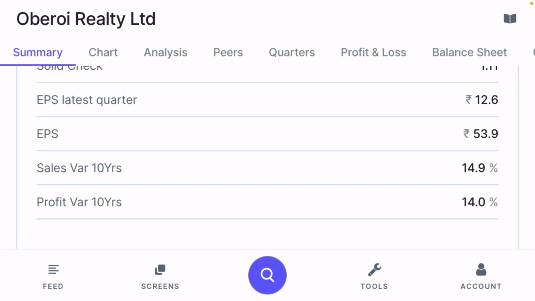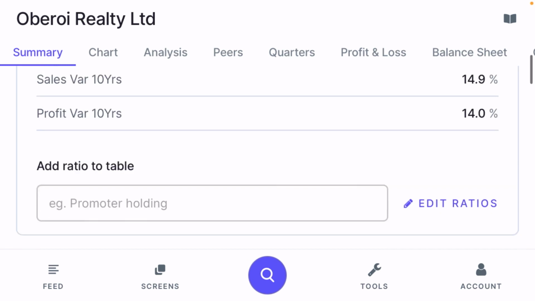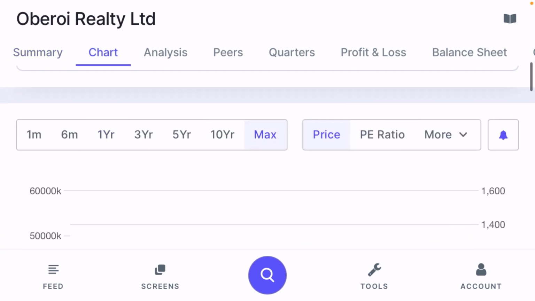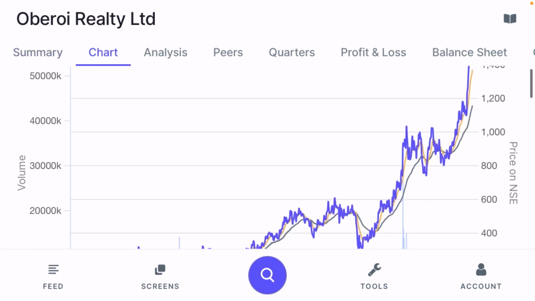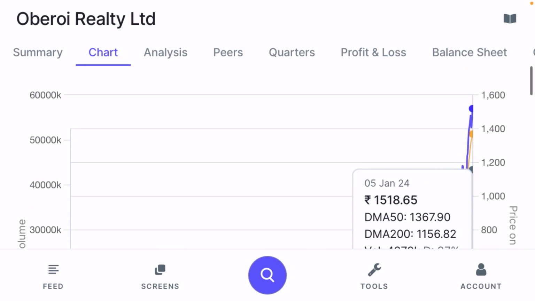It means that the company is having a very good EPS value. Sales variation for the last 10 years is showing 14.9%, but the profit variation of the last 10 years is 14%. If you talk about the overall chart of this company, you can say that every dip is a good opportunity in the stock, because every dip is creating a good opportunity. So I am recommending to you, always check with your advisor before taking any position, any stock buying and selling.